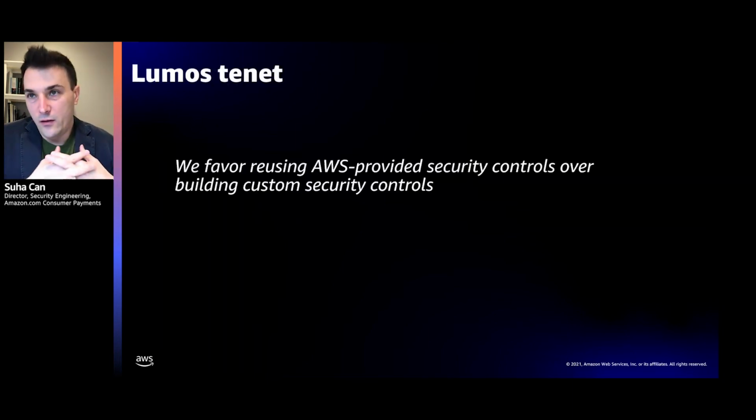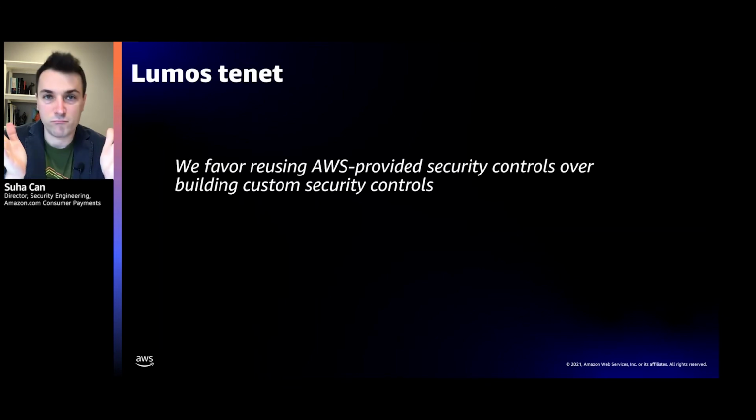Where we landed finally is that we leverage AWS managed infrastructure as much as possible for all of our security controls. We follow AWS best practices, the external documentation, to use AWS provided security controls whenever possible. Let's say we found a security control that existing AWS services are not providing.